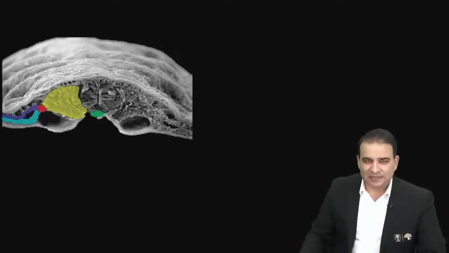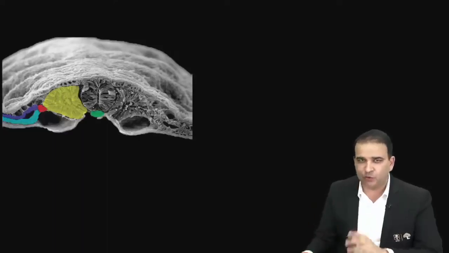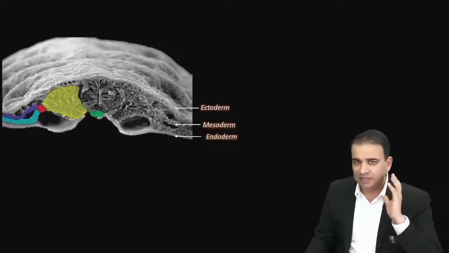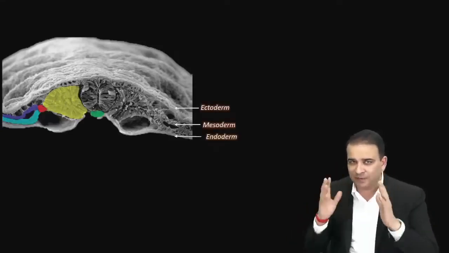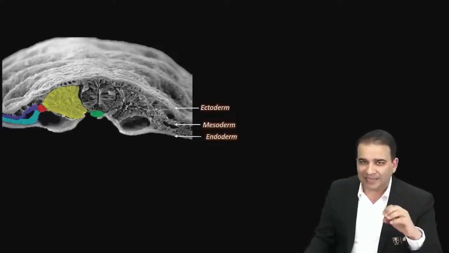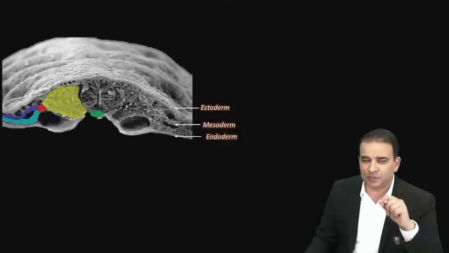Okay. So guys, the picture you're looking at right now is an electron microscopic image in which you can see all the three germ layers. Just keep looking at the presentation. Don't look at me. Just keep listening to me and keep looking at the presentation. So you're looking at the ectoderm, mesoderm, and the endoderm. You know the endoderm is the first germ layer to develop, and you're looking at all three germ layers at this point of time.